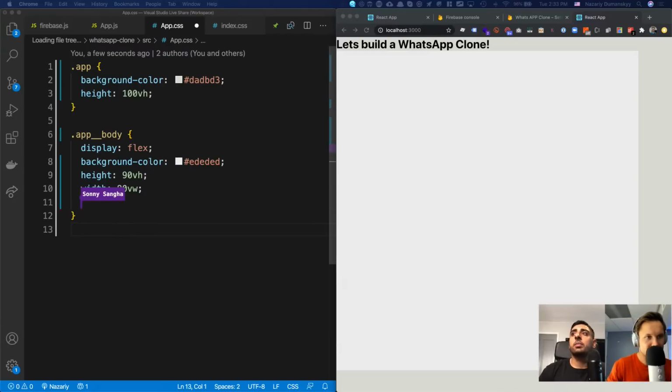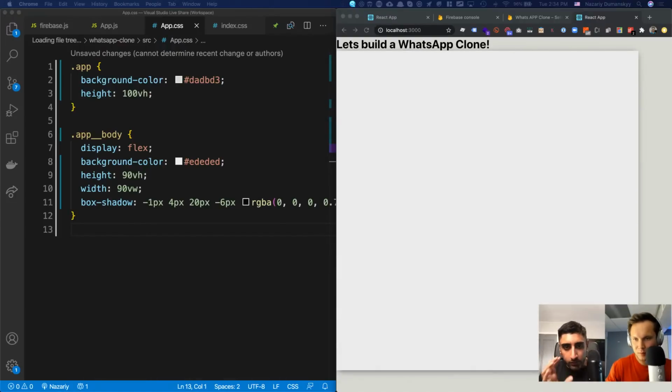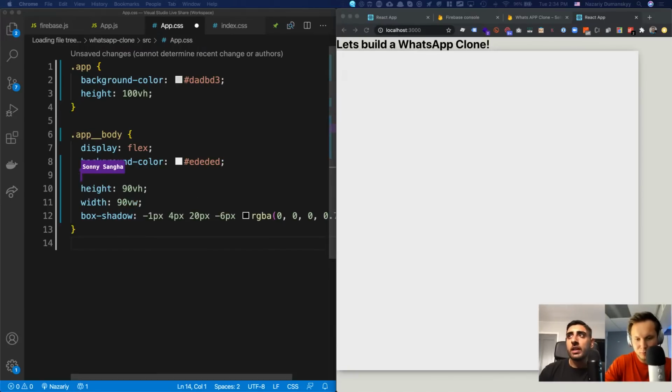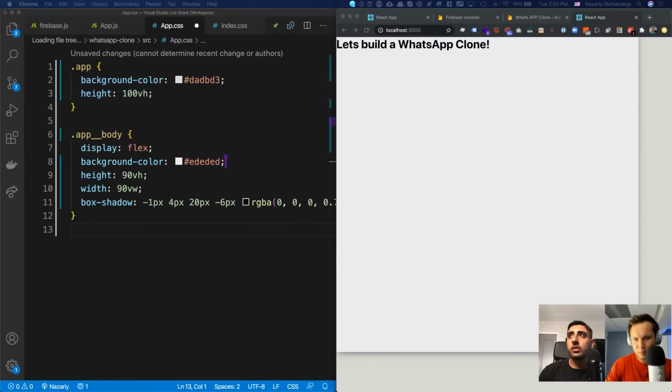So you guys can go ahead and copy this box shadow code. I just messed around with the value until I got a nice little 3D effect off of it. Then I'm going to give it a margin top of 50 pixels so it doesn't touch the top. But then what I found here, guys, is I don't want it to be positioned like this. So let's go ahead and get rid of that. I want to do a little trick, right?